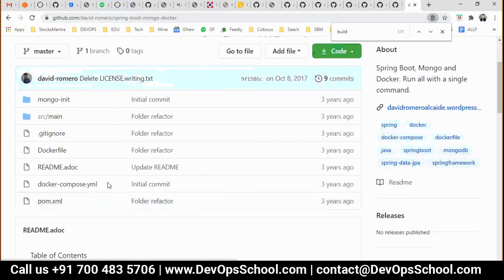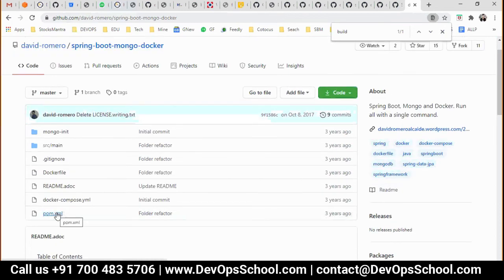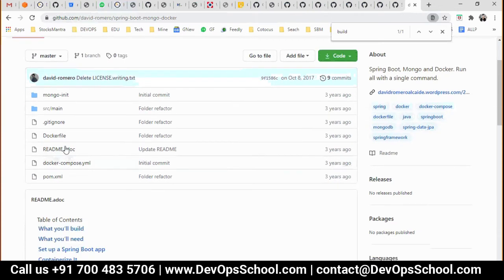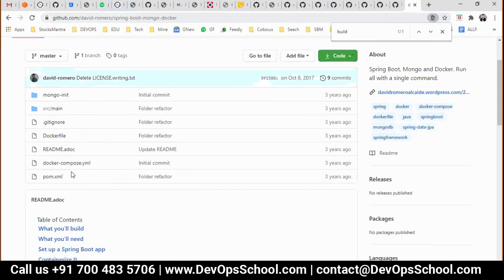I don't know how many of you know that, but pom.xml, Maven creates a target directory. Those who are very close to Java and Maven, you know that it will create a target directory. So if you look at this code, I look at that as a developer. I will build this code first, Maven package. If I build pom.xml, it will create a target directory, and inside that there will be